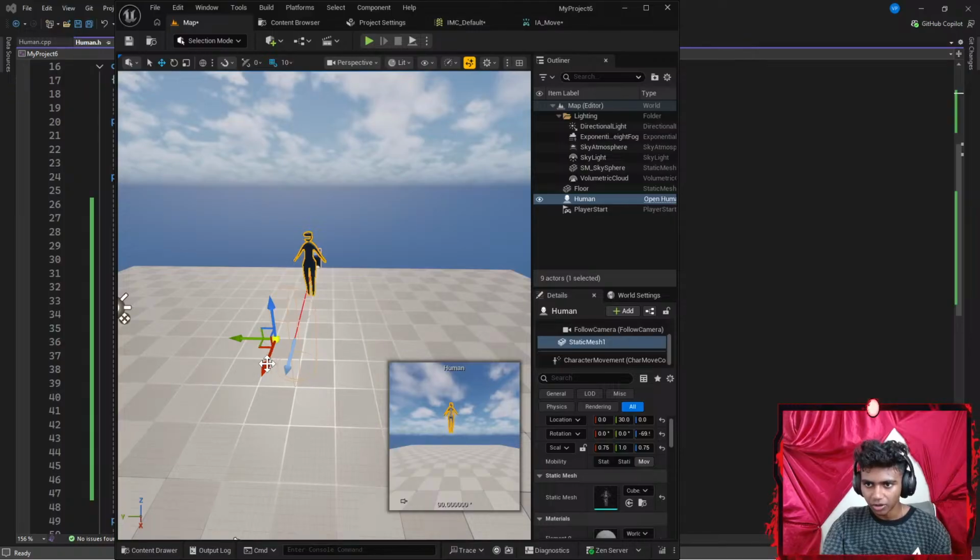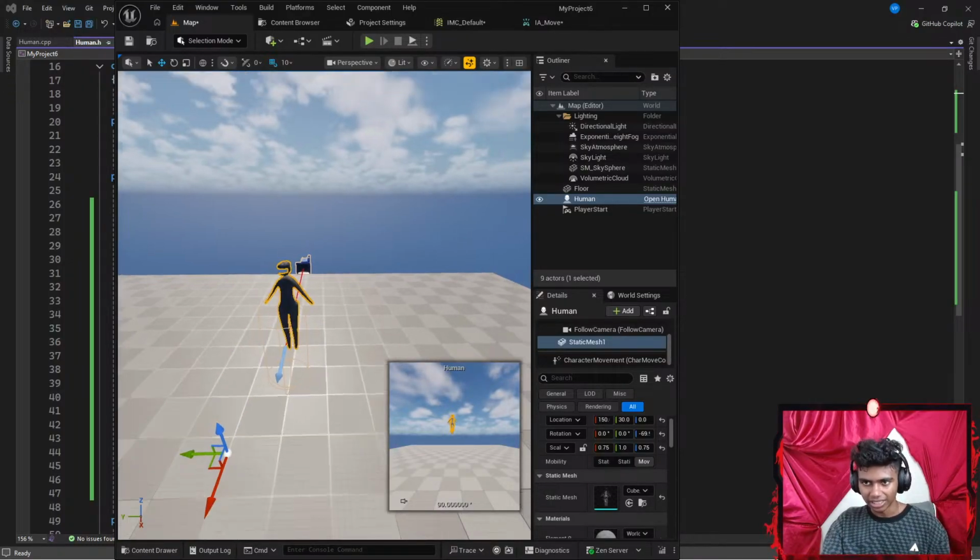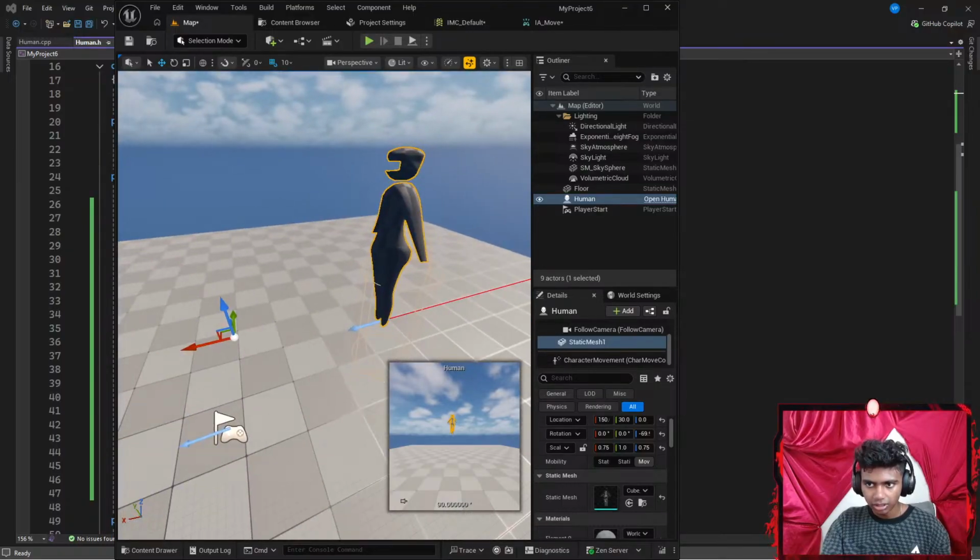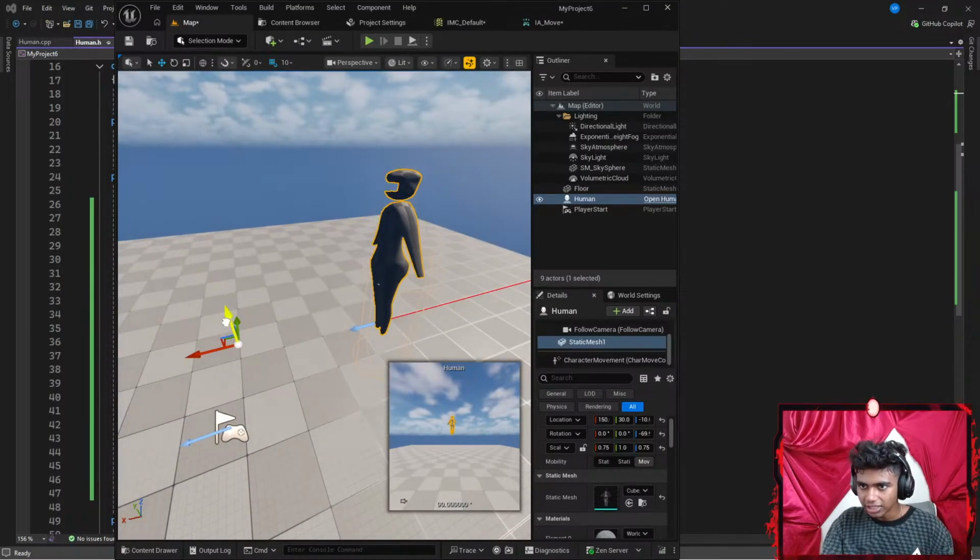Let's hit something like W. I want to get myself in front. Basically, what I'm trying to do is get myself inside my capsule here. There we go. So that is my capsule. I'm going to get this a bit lower there. Let's go a bit back.